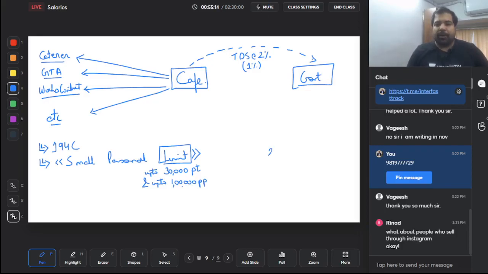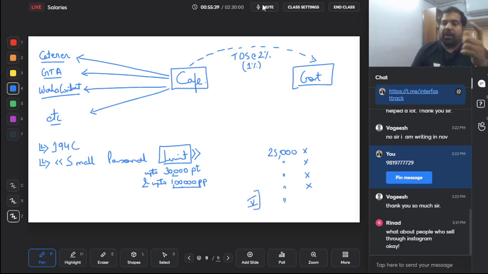Example, what if I paid 25,000 the first time? No TDS. Second time, no TDS. Third time, no TDS. Fourth time, no TDS. I'm paying the same person, but if I pay the fifth time, is it going more than 1 lakh? Yes. So you have to keep checking both. And if it goes more than 1 lakh, here in the fifth transaction, it is going to 1 lakh 25,000. Then on the entire 1 lakh 25,000, you have to deduct TDS at the rate of 2% or 1% as the case may be. So is there a limit? Yes, a limit of 30,000 per transaction and 1 lakh per person.